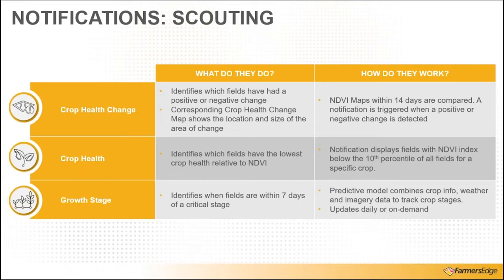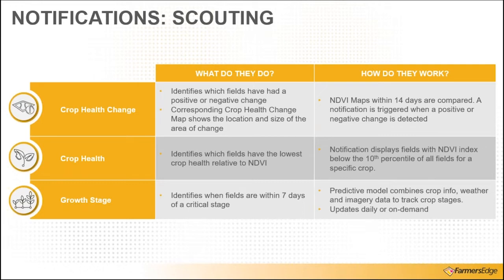The crop health, the second one down, identifies which fields have the lowest crop health relative to NDVI. So in this case, rather than the crop health change, the top one, which looks at individual areas within a field, the crop health looks at our entire farm and tells me which fields of a certain crop have the lowest NDVI. And it could be very basic, just related to the field that was planted the latest has the lowest NDVI, but that's not always the case.